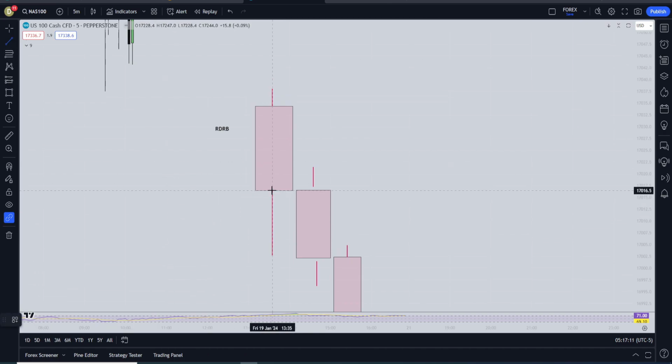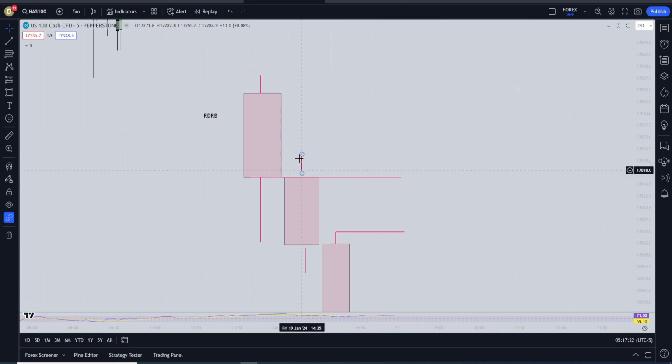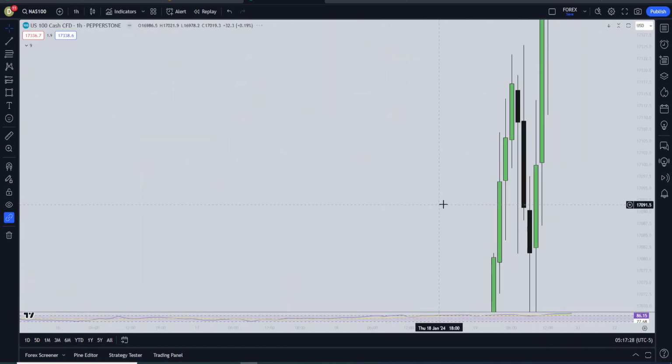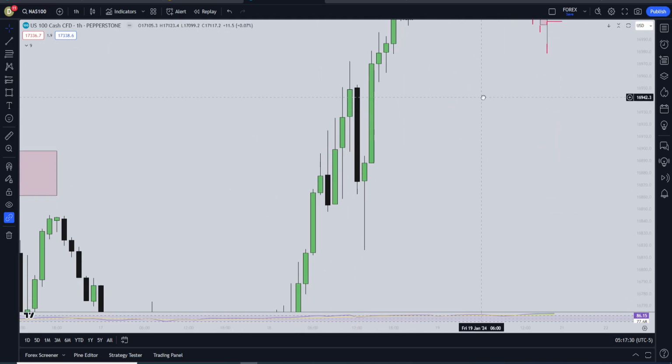So what you would do is you would take the body, the low of the body like this, and then you would take the third candle's high of the wick. And now this is a RDRB. This is basically a hidden fair value gap. Let's take a look at a 1-hour chart and give you an example.